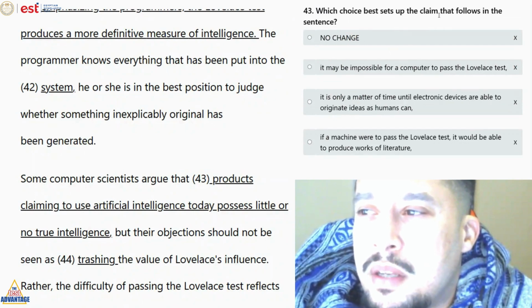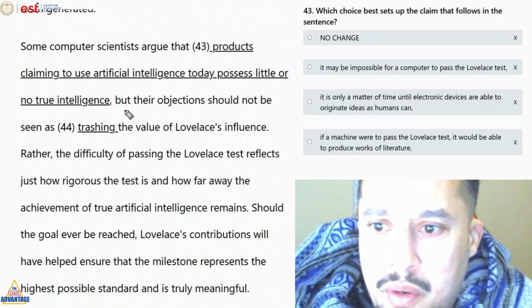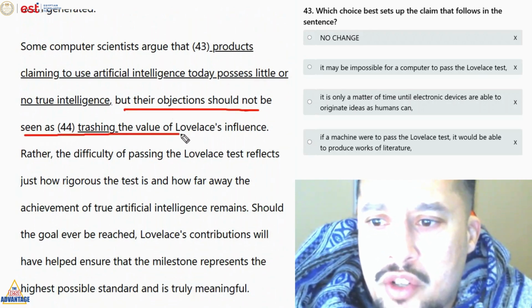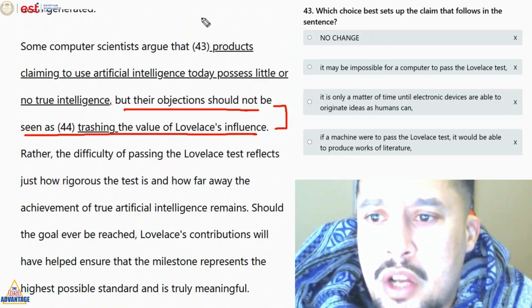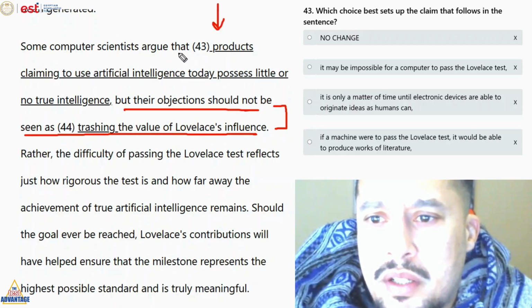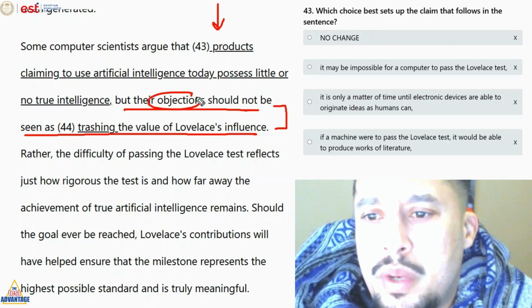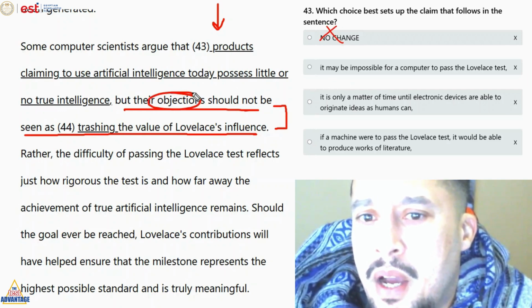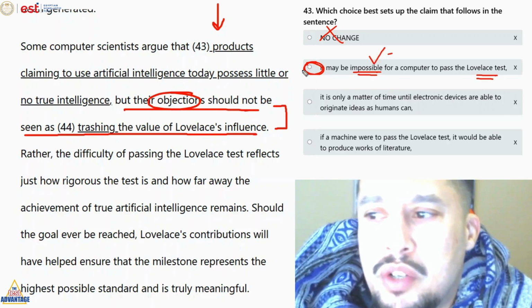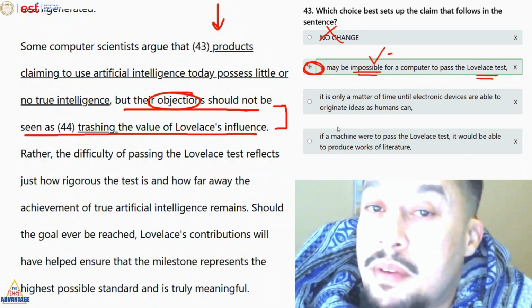Question number 43. Which choice best sets up the claim that follows in the sentence? Another transitional sentence. But their objections should not be seen as trashing the value of Lovelace's influence. So هنا بيرفضوا حاجة وبيرفضوا فكرة. Some computer scientists argue that products claiming to use artificial intelligence today possess little or no true intelligence. No, we need objections, right? Some argue that it may be impossible for a computer to pass the Lovelace test, right? We're going to go with answer B. This is an objection. حاجة مستحيل تحصلها، حاجة مش مفروض يحصل. إجابة C و D ما فيهاش objections.